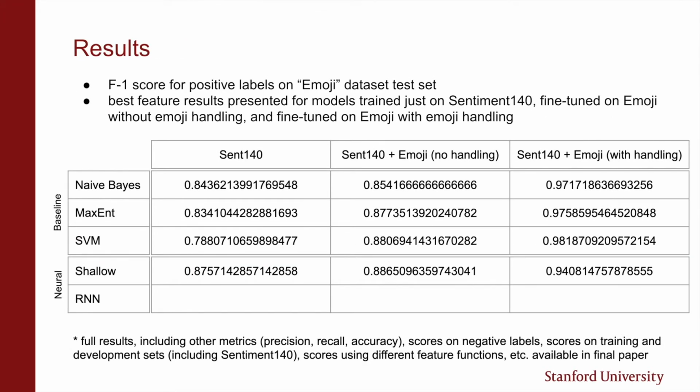These are our results. In the first column, we have the results after training just on the emoji-less Sentiment 140 data. The second column is after fine-tuning on the emoji data without emoji handling, and the third column is after fine-tuning with emoji handling. We see that exposing the model to the emoji data even without emoji handling leads to marginal performance gains. This is the F1 score on positive labels. But using emoji handling consistently leads to 5, 10, or even 20% gains in performance.